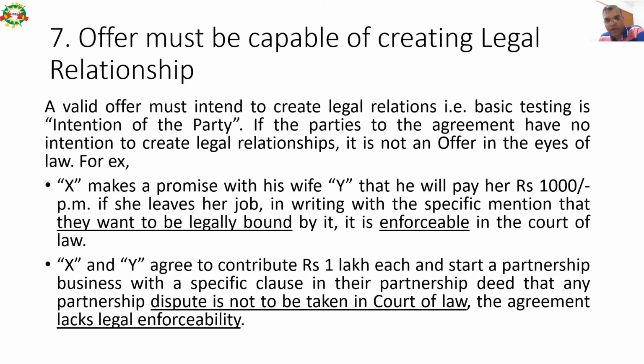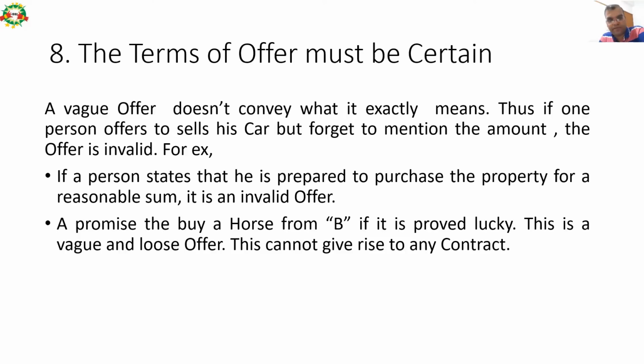X and Y agree to contribute 1 lakh rupees each and start a partnership business, with a specific clause in their partnership deed that any partnership dispute is not to be taken to a court of law. The agreement lacks legal enforceability. So there are two examples. In the first example, a legal relationship is there, but in the second, the partnership example, there is no legal relationship. So this is a contract, but this is not a contract.